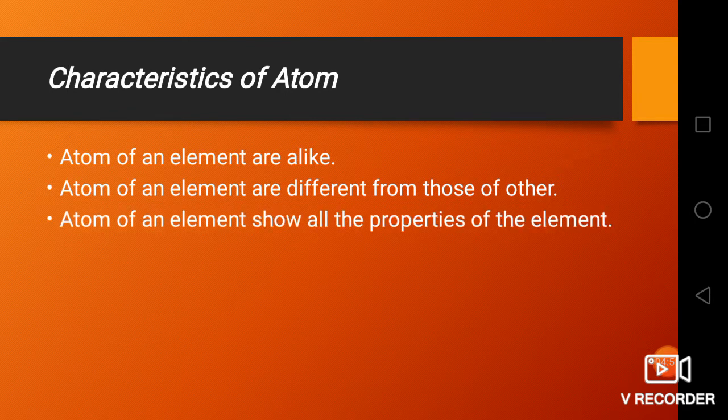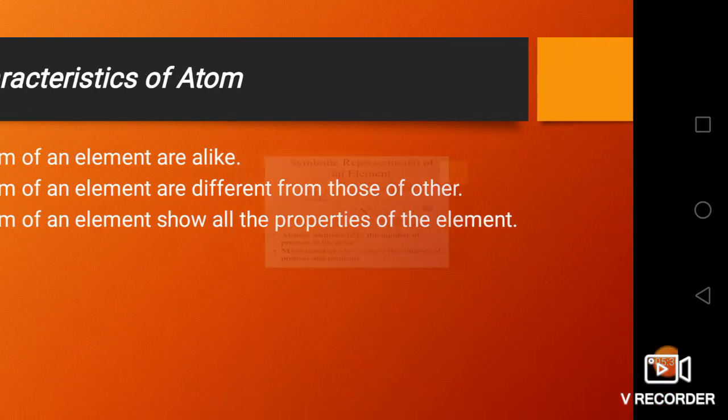Atoms of an element show all the properties of the element. So when we take an element and consider an atom of it, it shows similar properties when compared to the other atoms of the same element. So these are the three characteristics of an atom: atoms of an element are alike, atoms of an element are different from those of other elements, and atoms of an element show all the properties of the element.